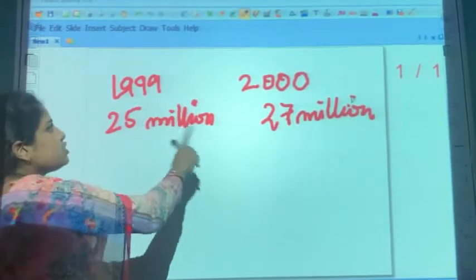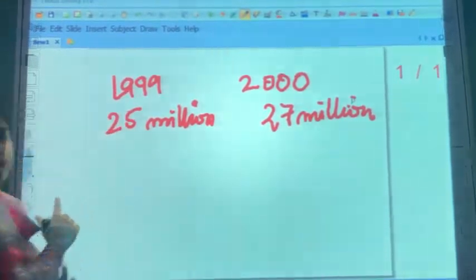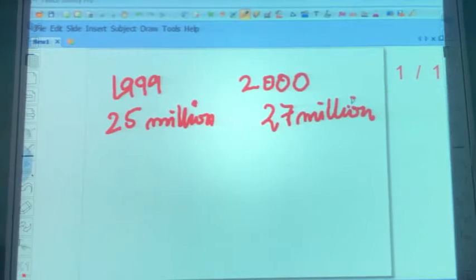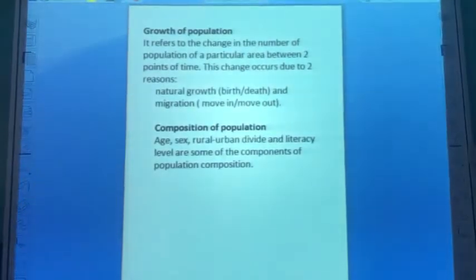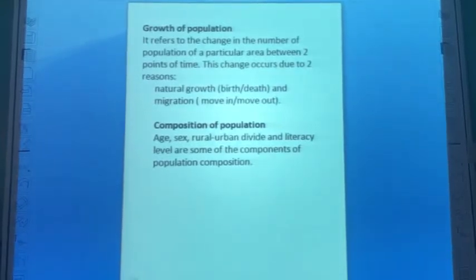The difference between these two years is known as growth of population, the change in the number between 2 points of time.